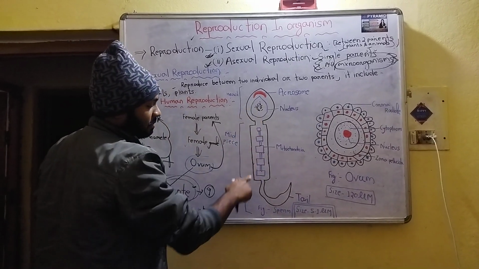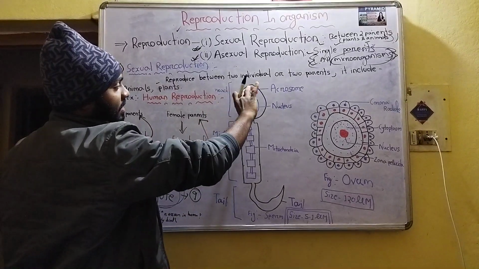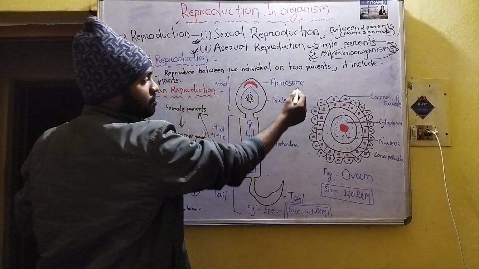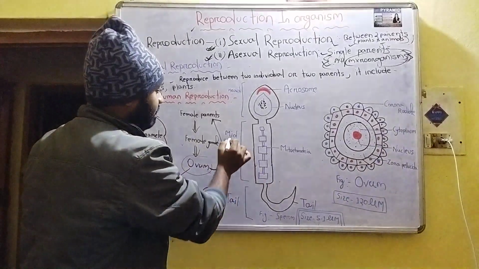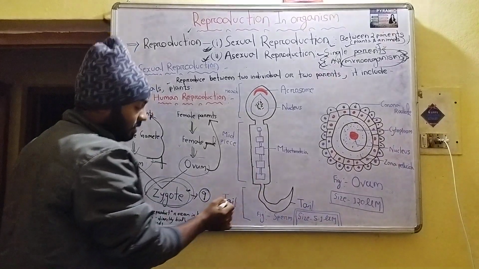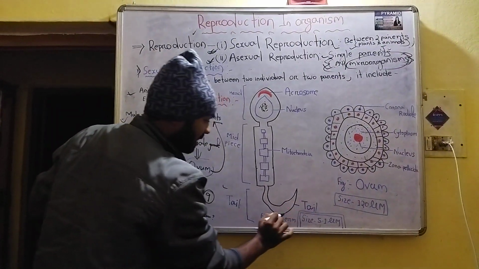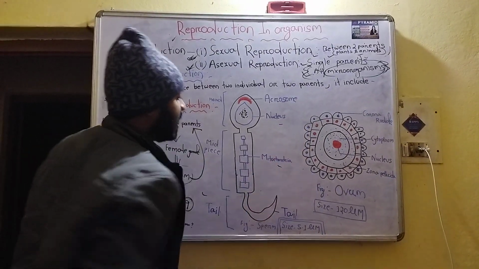This is the diagram of the sperm. This is the head part. In the head part, the acrosome and nucleus are present. Then in the mid piece, the mitochondria are present. And in the tail, the tail is the tail. So what do you mean by acrosome? What do you mean by nucleus? What do you mean by mitochondria?